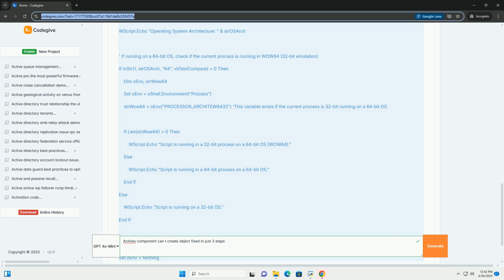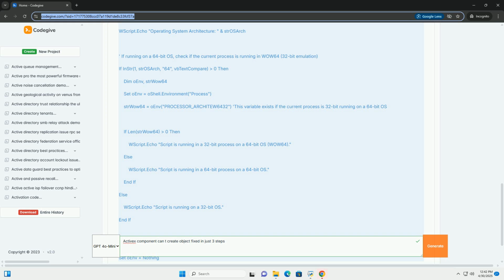Right-click on This PC, or My Computer, and select Properties. Click on Advanced System Settings. Go to the Advanced tab. In the Performance section, click Settings. Select the Data Execution Prevention tab. Choose Turn on DEP for all programs and services except those I select. Click Add, and browse to the executable of the application or script.